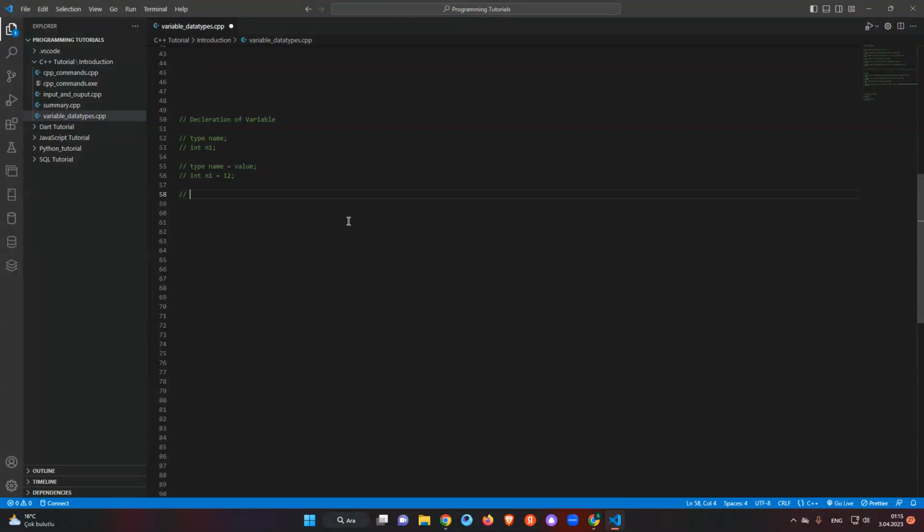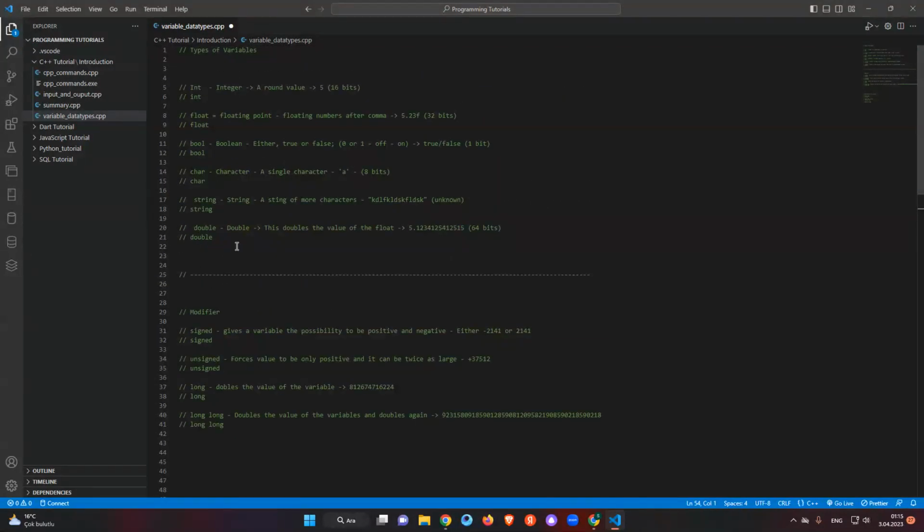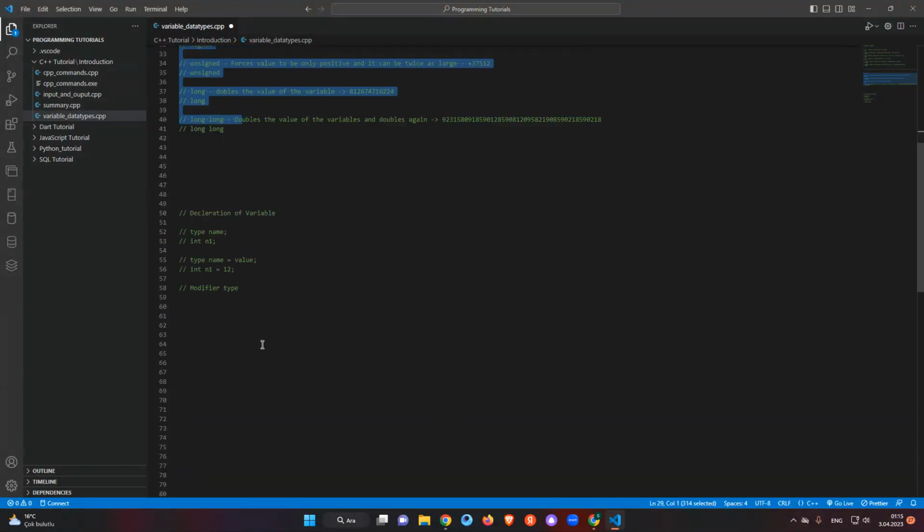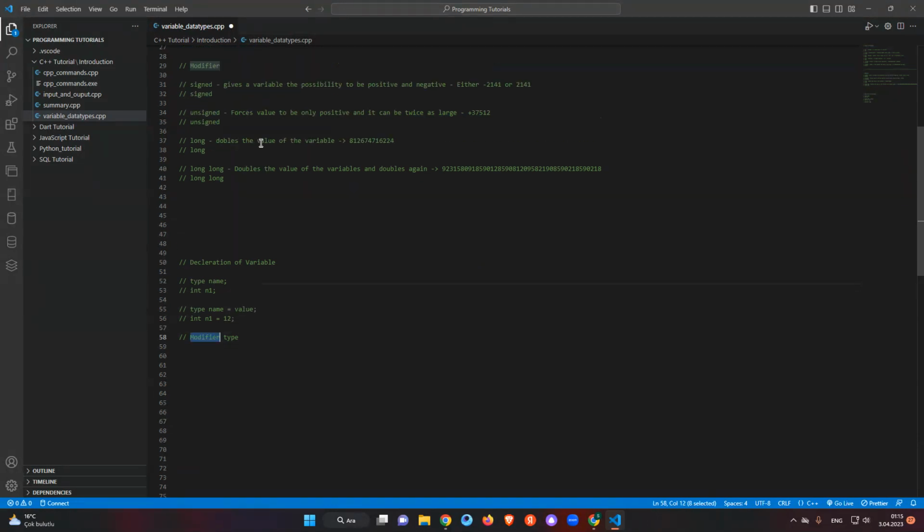So first we can add our modifier, and we can add the type. These are the types of the variables, and these are the modifiers.